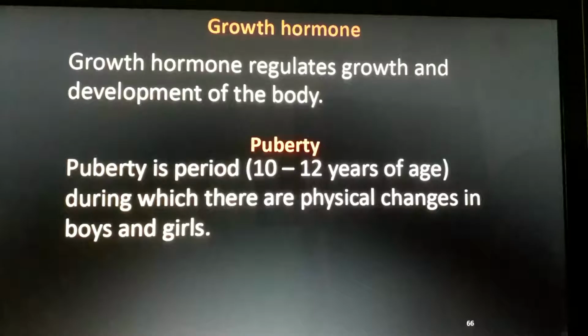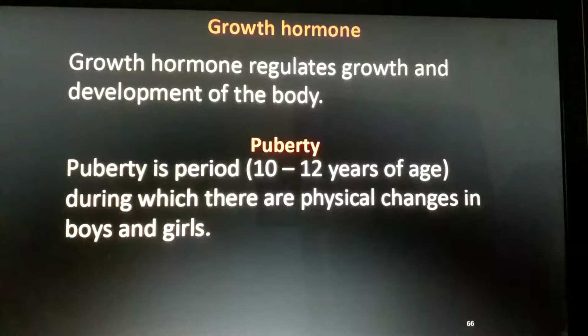And what is happening during this time, 10 to 12 years old, in boys? They will start to grow mustache, beards and all, and their voice will become more rough. That's puberty. In the case of girls, they will have other physical changes in their body. Their breasts will start to enlarge and they will have the menstruation cycle in life. You already know, because most of you have already gone through puberty. So these things are done by growth hormone.